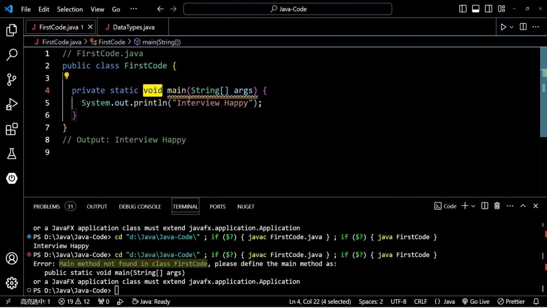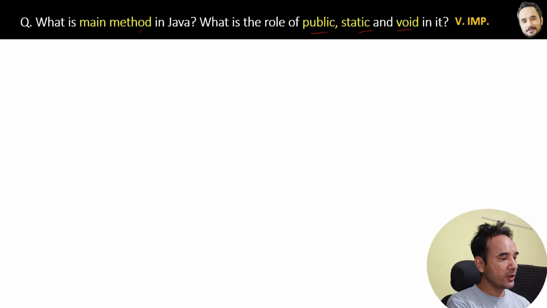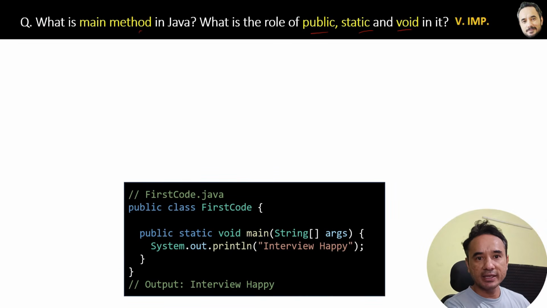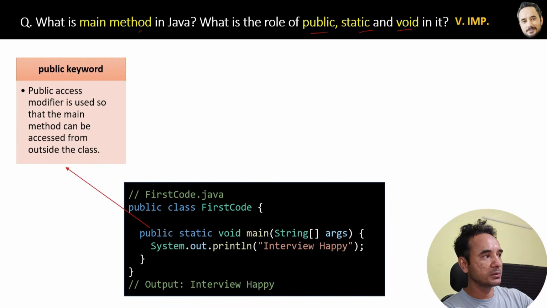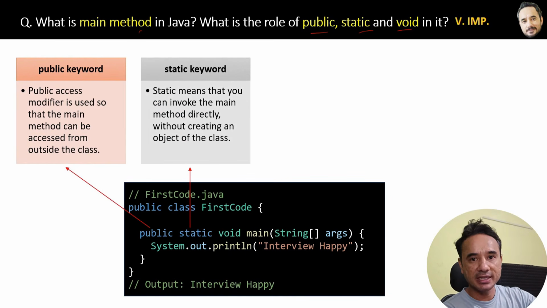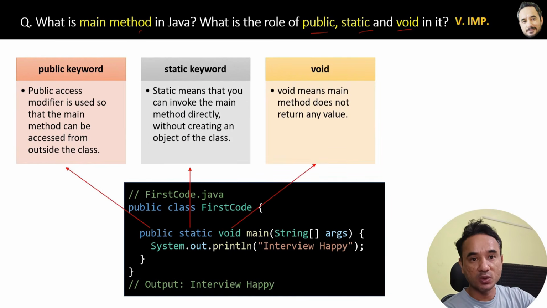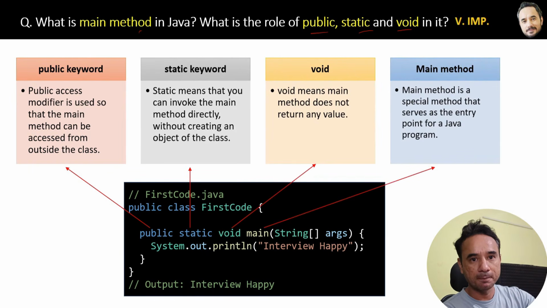Alright. Great. Now I have copied all the code here, and here I have also posted the description of the public keyword, the static keyword, and the purpose of void and the main method. I already explained all of this, but it can help you with faster revision before interviews.